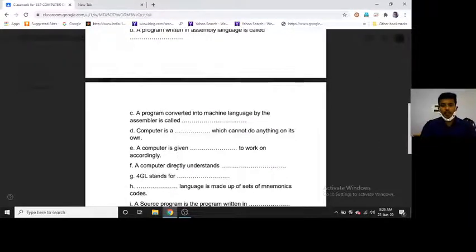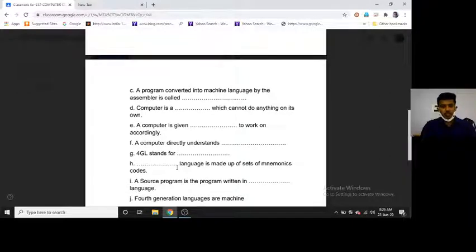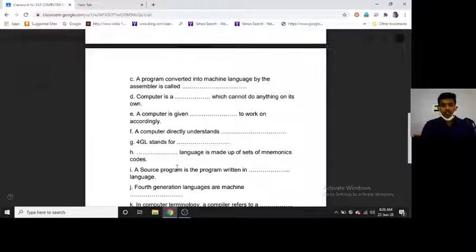Computer is a machine which cannot do anything on its own. A computer is given instructions to work accordingly.